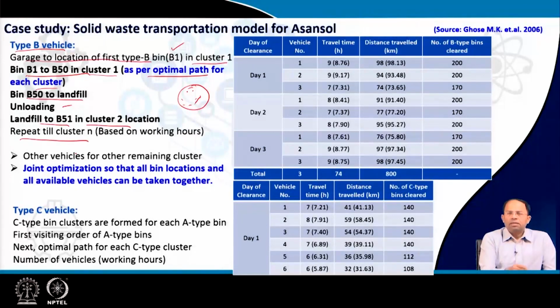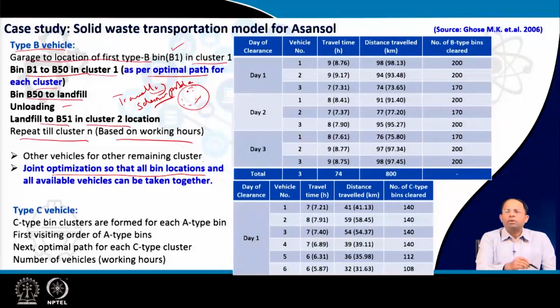We will keep on adding clusters based on the working hours, and use other vehicles for the remaining clusters, and of course, one vehicle cannot complete all the clusters because the total number of bins of this kind is quite large. So, we have to add other vehicles as well. So, what we have discussed till now is finding the optimal path for moving inside a cluster. This is where we use something called the travelling salesman problem. I will discuss that in detail.